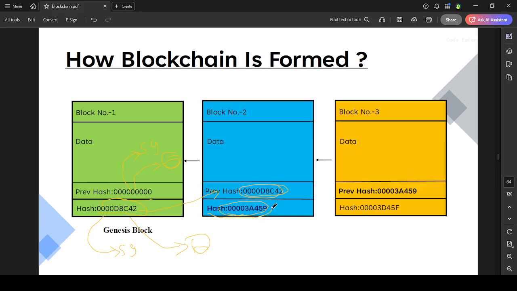And your father's height was 5 foot 8 inch and he also has a sharp beard. Same as before, it will store the previous hash of your father, and this is your hash, the next generation.